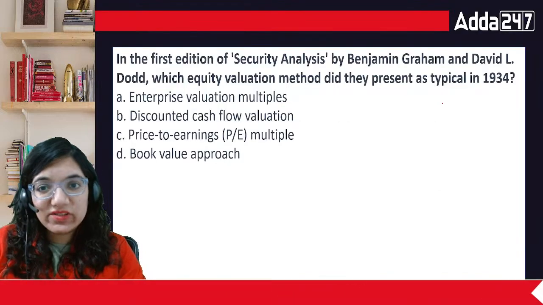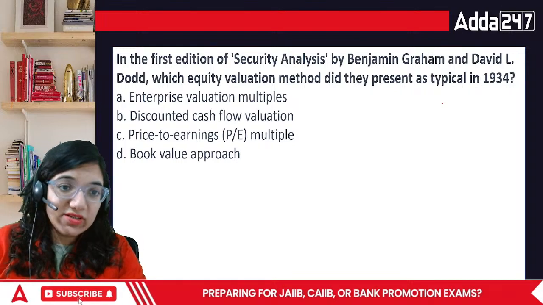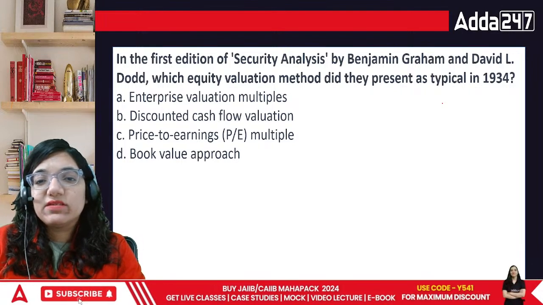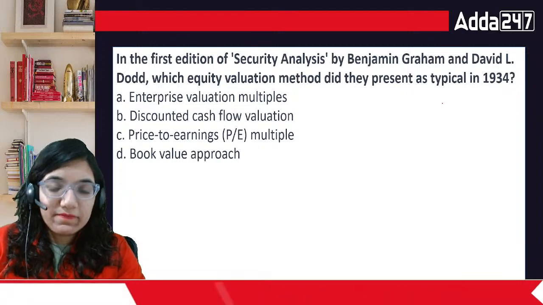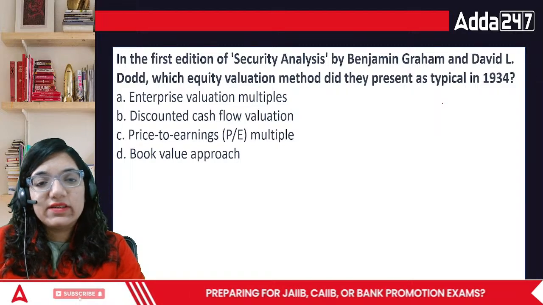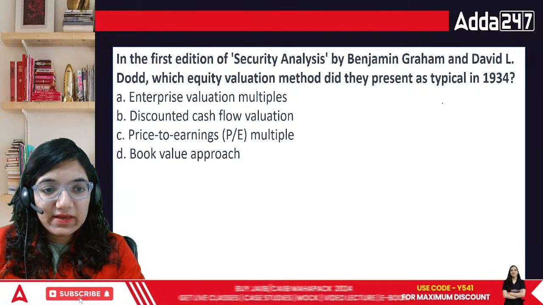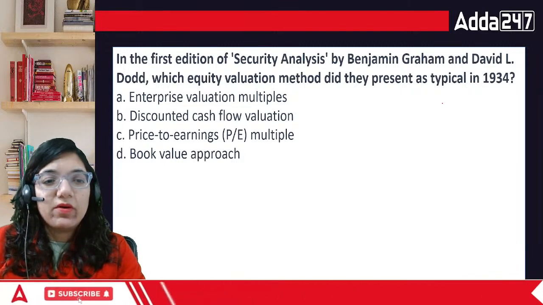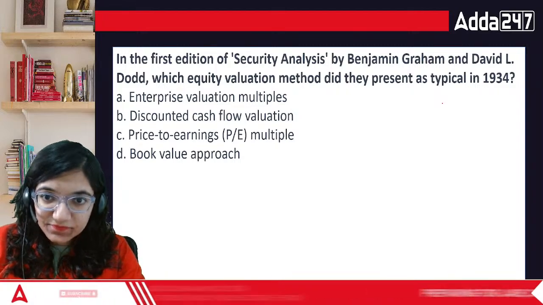In the first edition of Security Analysis by Benjamin Graham and David L. Dodd, which equity valuation method did they present as typical in 1934? 1934, which was the particular one which they gave? Is it enterprise valuation model and discounted cash flow, or price to earnings, PE ratio, or book value approach?